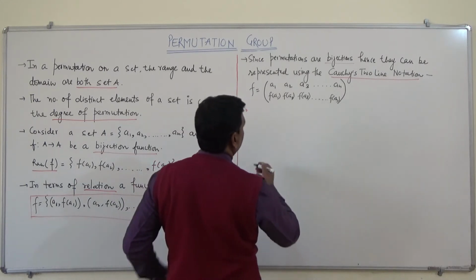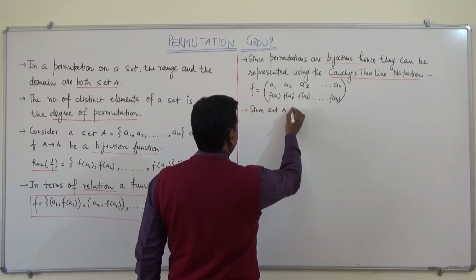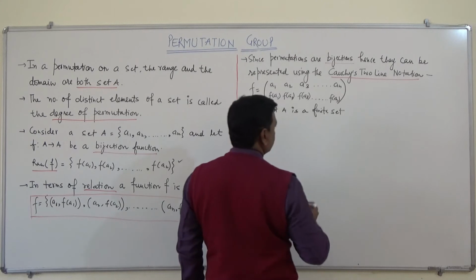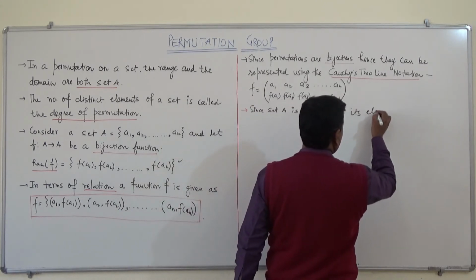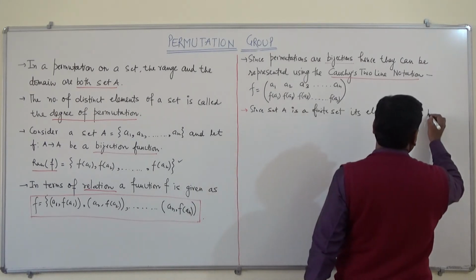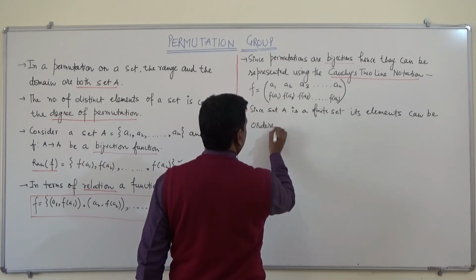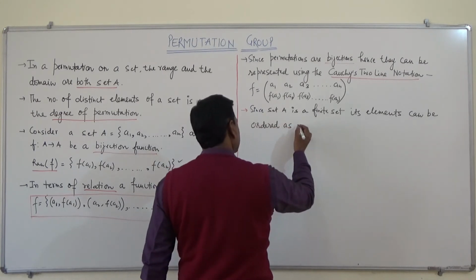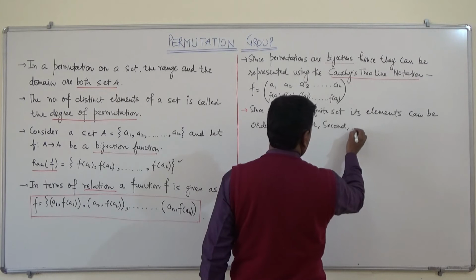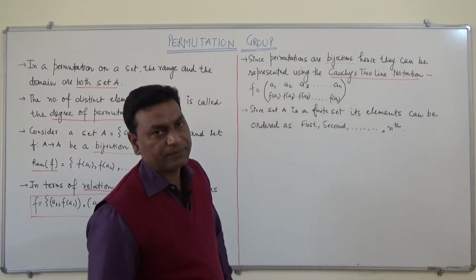Since set A is a finite set, its elements can be ordered like first, second, and so on up to the nth element.